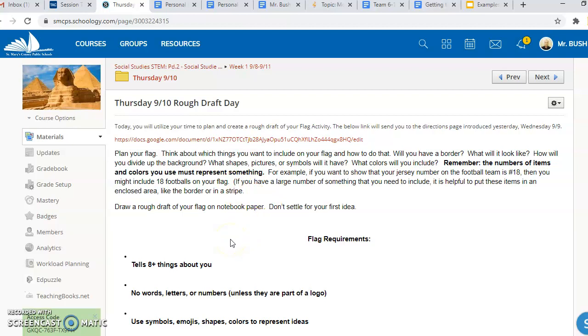The rough draft of your flag should be on notebook paper. Don't settle on your first idea. I'm going to even say that you can do your rough draft on any piece of paper that you have available at home. If you want to add some color to your rough draft, that might be a good idea, but the rough draft is truly for you.